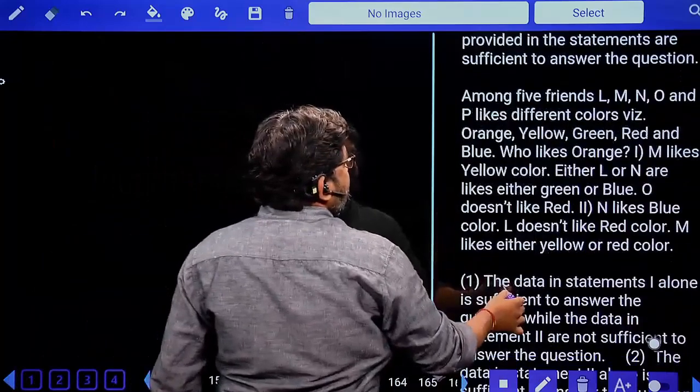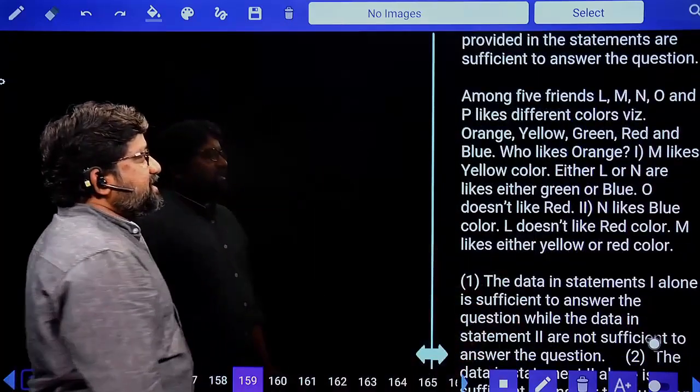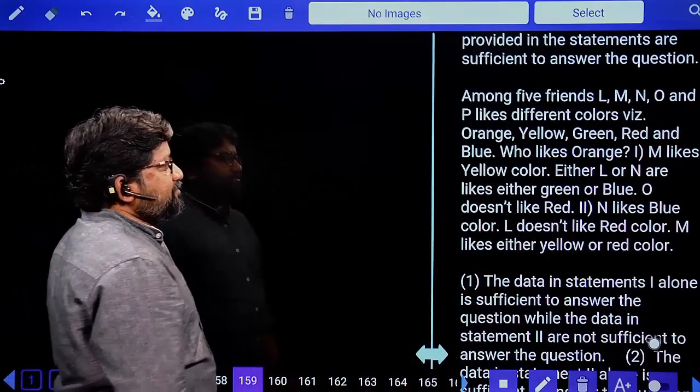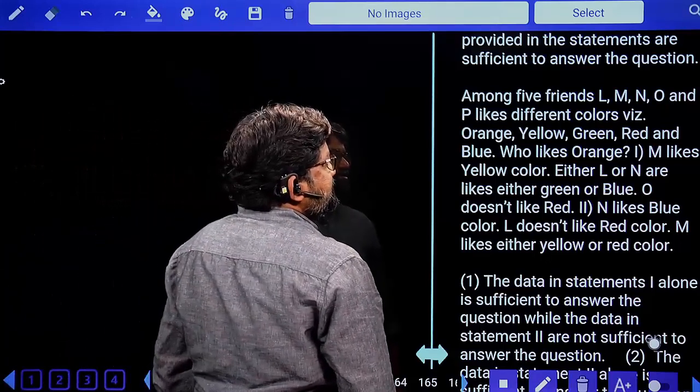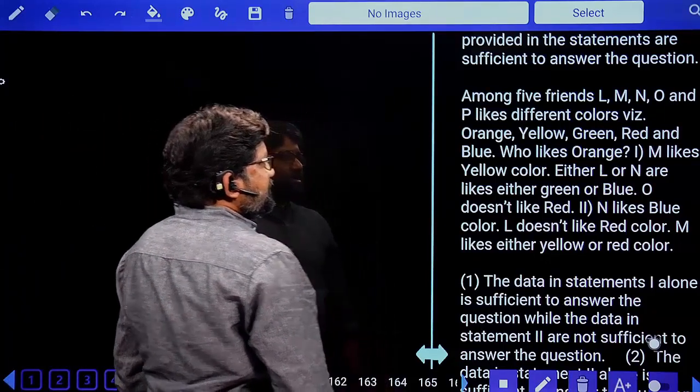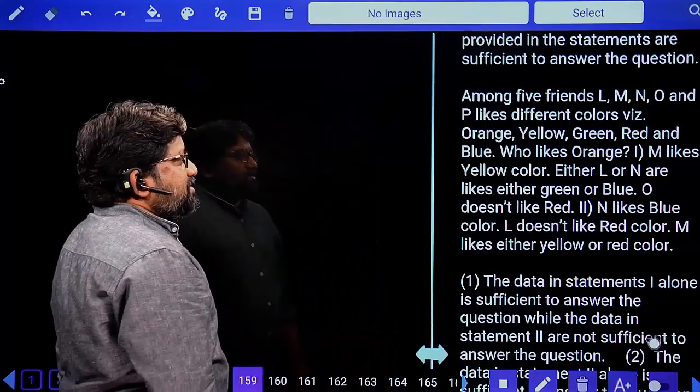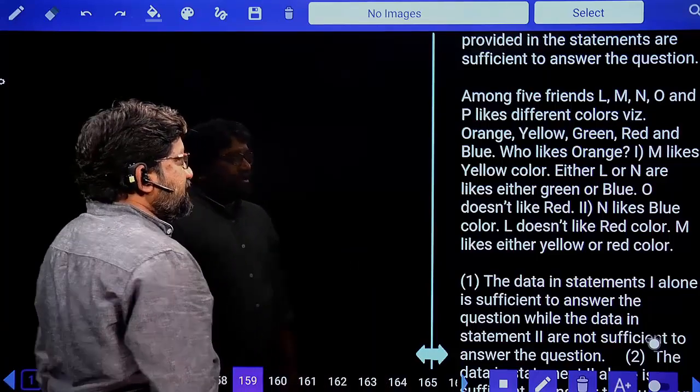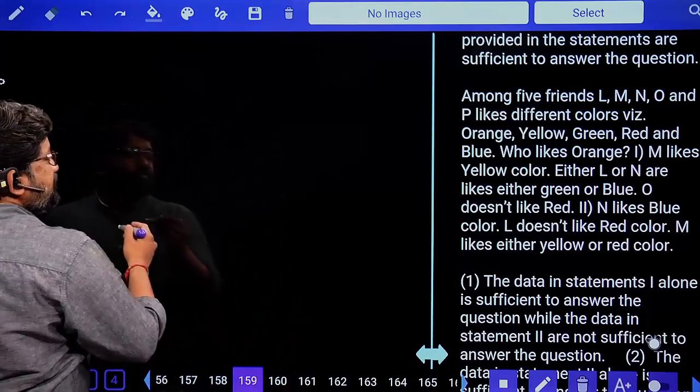159. Among five friends L, M, N, O, P who like different colors, that is orange, yellow, red and blue. Who likes orange? How many persons? L, M, N, O, P. 5 persons.